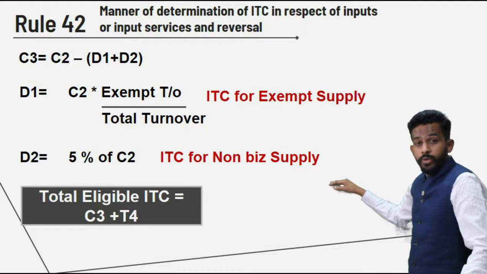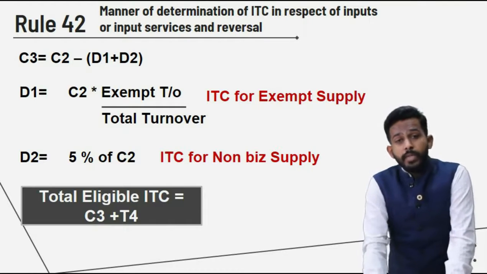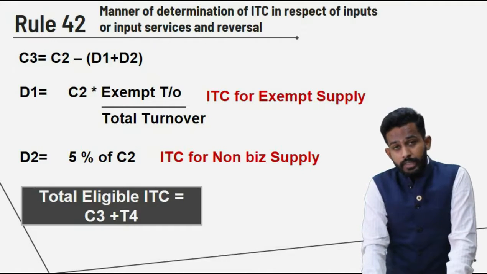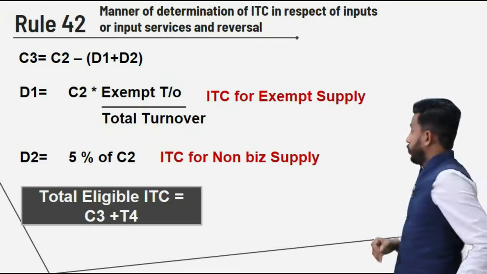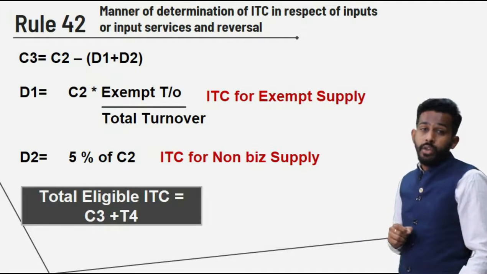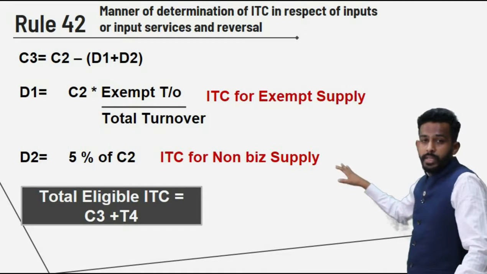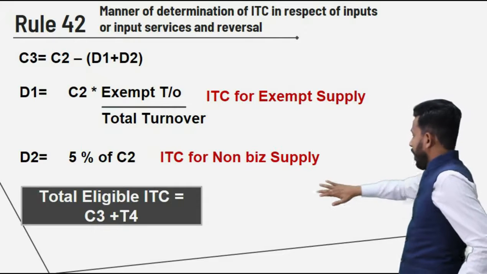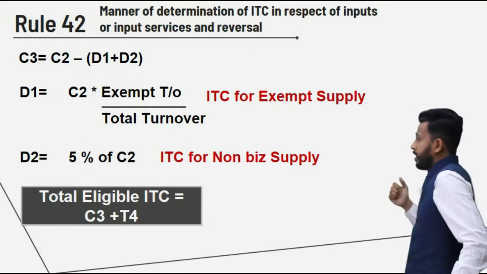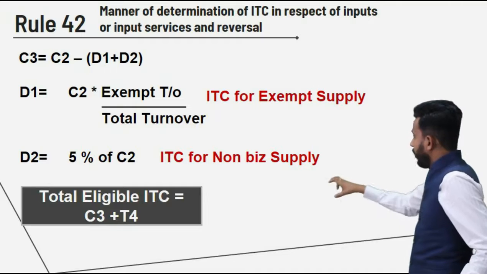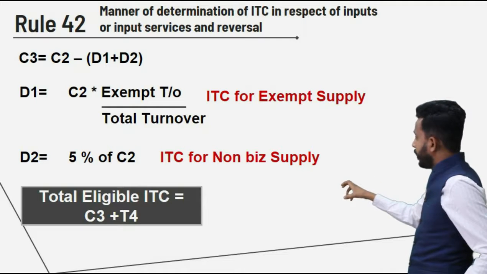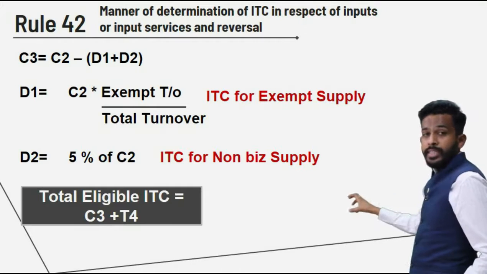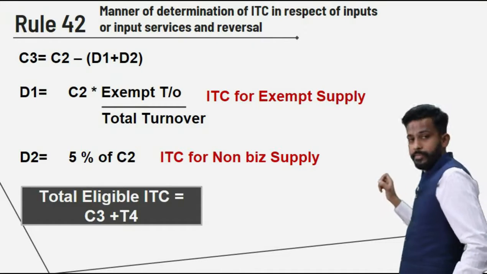Now what is D2? D2 is the ITC which will be apportioned for the purpose of non-business purposes, and for which in this rule a rate has been fixed, that is 5% of common credit, right friends? So what we can see here is that out of the common credit we have deducted the apportionment of ITC for the purpose of exempt supplies and 5% of the ITC for the purpose of non-business, right friends?